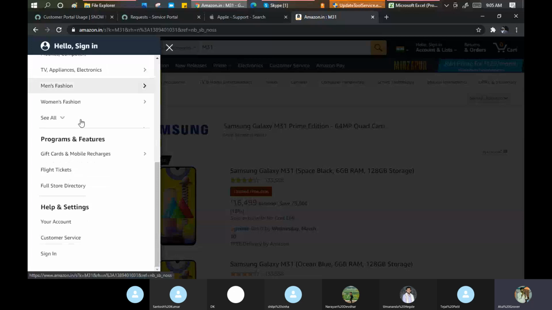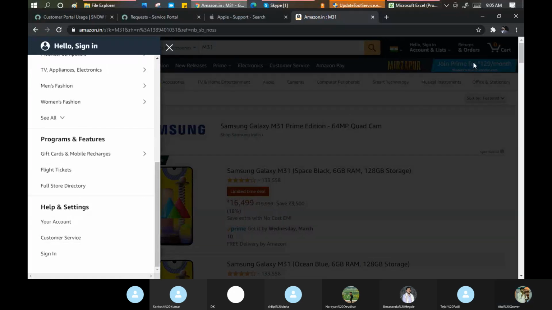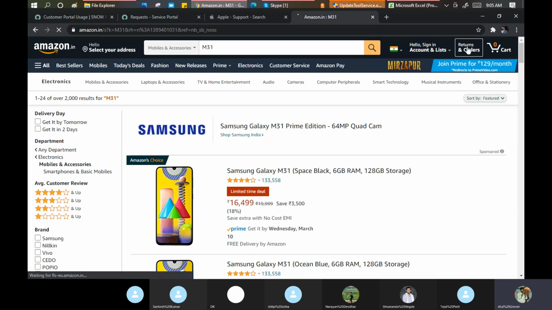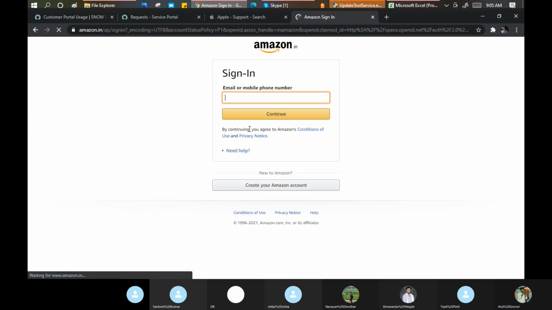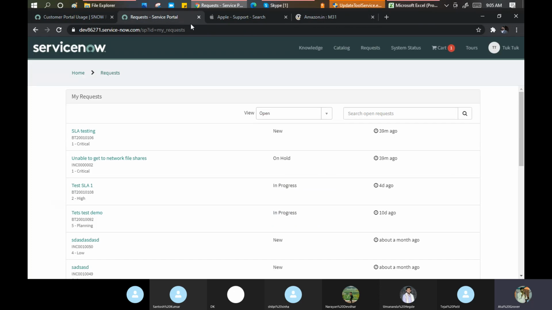अच्छा मैंने तो लॉगिन नहीं किया हुआ. Your account, you will see the my orders. ये ना देखो return an order. So the same thing happens here. You will be able to see all the open and closed records. What do you mean by the open and close here? In ServiceNow terms, give me an example. What do you mean by open and close as per ServiceNow?